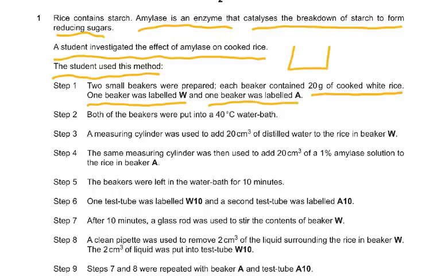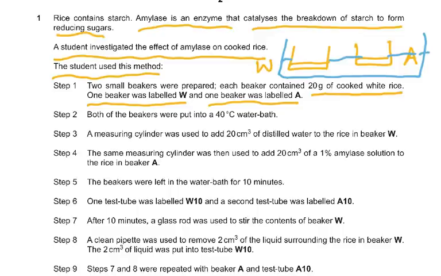Okay, so draw this. One beaker W, one beaker A, and you put in 20 grams of rice in both of them. Both of these were kept in a water bath. Water bath means it is a big tub and you have water in it, and it would have a thermometer in it, measuring the temperature, and we kept the temperature at 40 degrees Celsius in the water bath. So the rice in both was at 40 degrees Celsius.